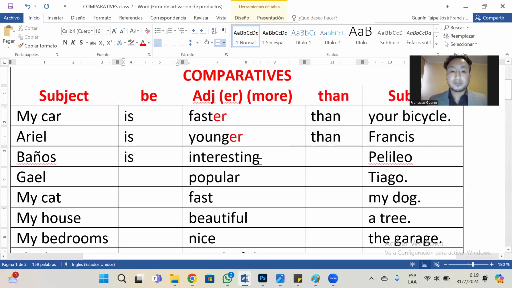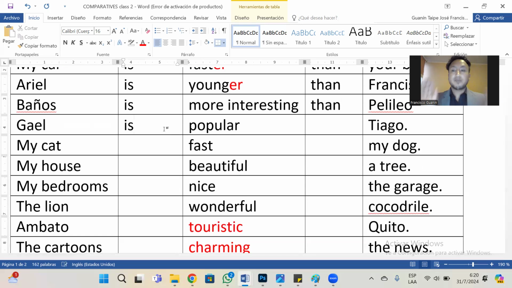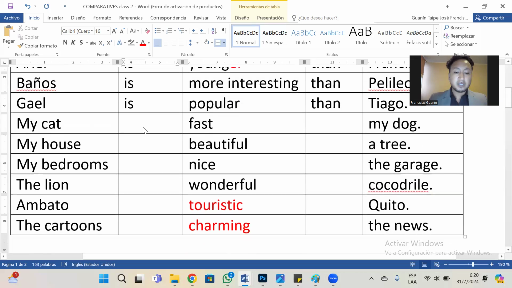Baños, continuous, is interesting. Three syllables. Interesting, no. With a big adjective, we need more interesting, right? Gael is popular. Popular. My cat is faster than my dog, right?